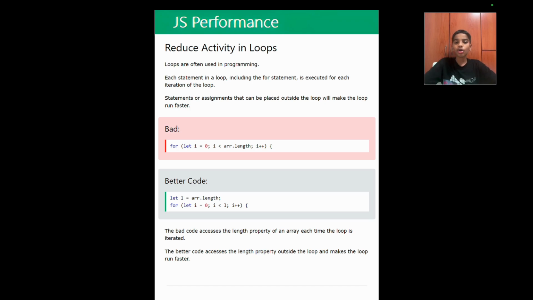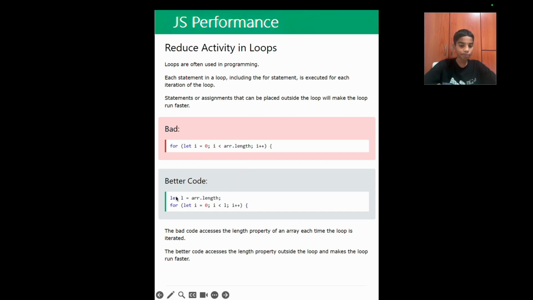Each statement in a loop, including the first statement, is executed for each iteration of the loop. Statements or assignments that can be placed outside the loop will make the loop run faster. So consider here a for loop with everything in the for loop, and this will be very bad because this will slow the code that's happening in the for loop.